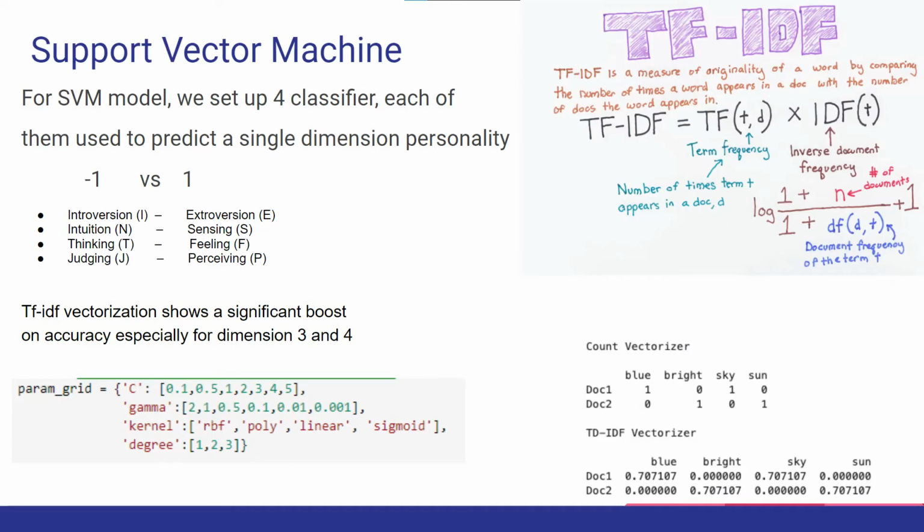The next model is SVM. We trained 1 model for each dimension, with each model having 1 letter set to -1 and the other set to +1. First, we did some pre-processing on the data to clean up things like punctuation and converting to lowercase. Then we vectorized the data using the TF-IDF vectorizer, which is similar to count vectorizer, but it also considers how often the same words appear in other documents.